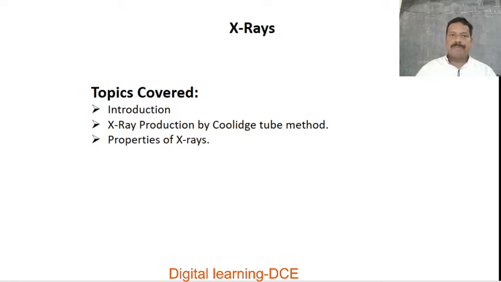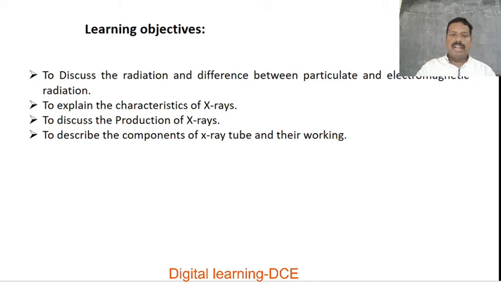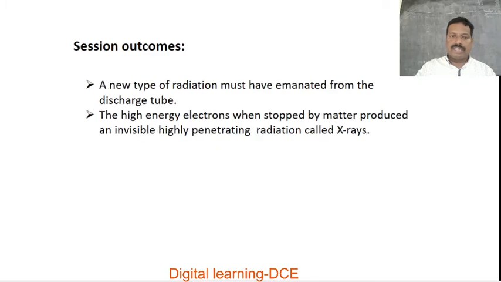X-ray production by Coolidge tube, properties of X radiations. So, these are the topics covered in this session. Learning objectives of this session: to discuss radiation and the difference between particulate and electromagnetic radiation, to explain the characteristics of X radiations, to discuss the production of X radiations, to describe the components of the X-ray tube and their working. These are the learning objectives of this session.